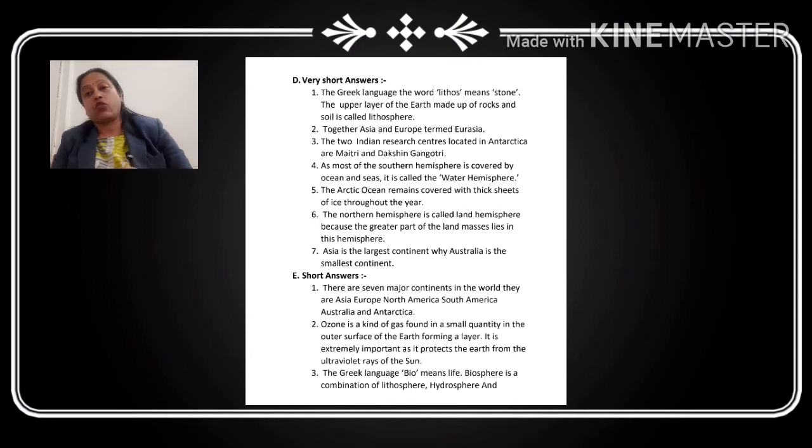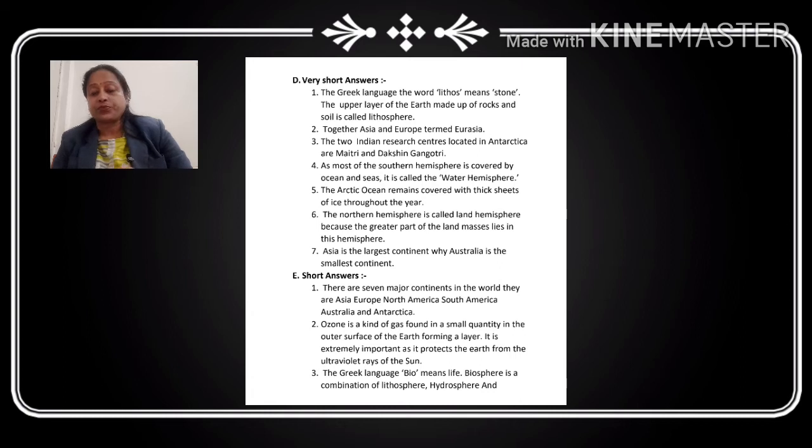Is it clear? Now question number 5, children. Which ocean remains covered with a thick sheet of ice throughout the year? Which ocean is covered throughout the year with the ice sheet? So this is question number 5. It is the Arctic Ocean that remains covered with a thick sheet of ice throughout the year.